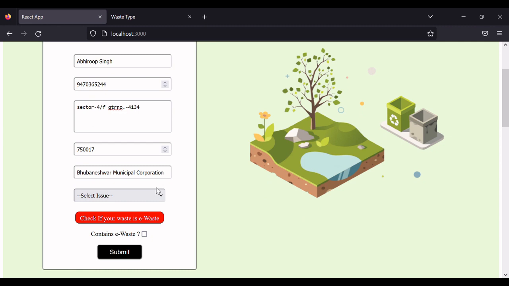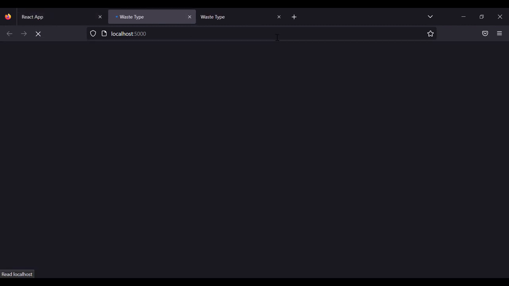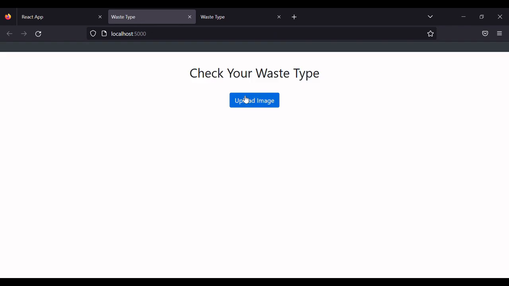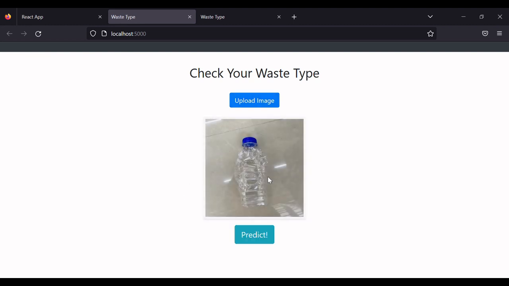Also, now the user will identify which issue he or she needs to call the municipality about. Maybe it could be garbage pickup, drainage, sewage or sanitation. Maybe he could pick garbage pickup, and now he or she could click on check if the waste is e-waste. So we have added an AI model which would predict whether the waste is e-waste by clicking some photos and uploading them on a portal. For example, we have uploaded an image of a crushed bottle, and if you click on predict, it is predicting that it is plastic waste. And we have written it in Odia also so that a local person could also understand.